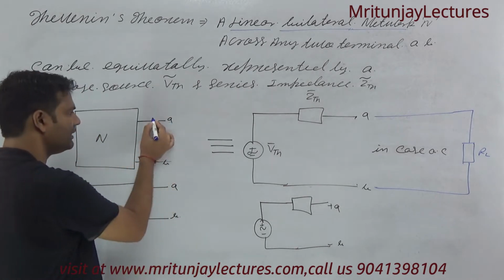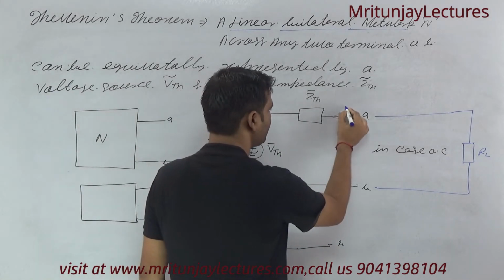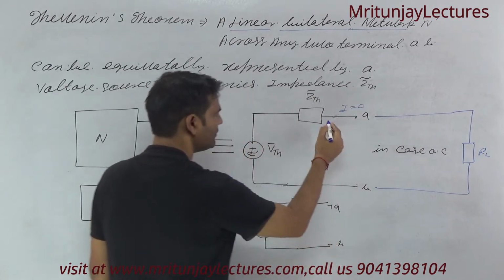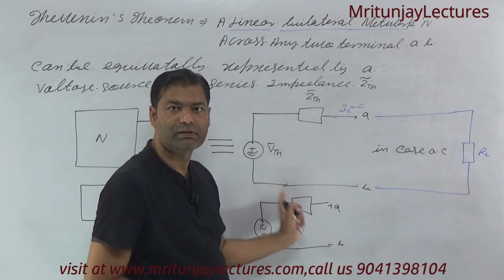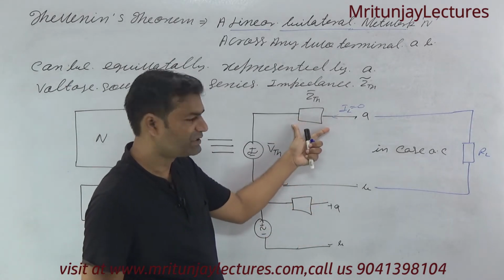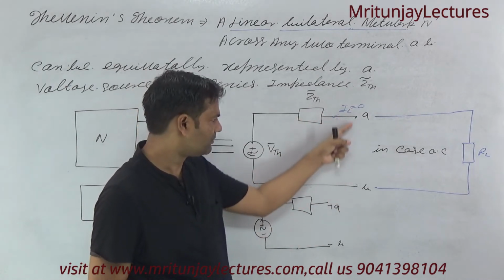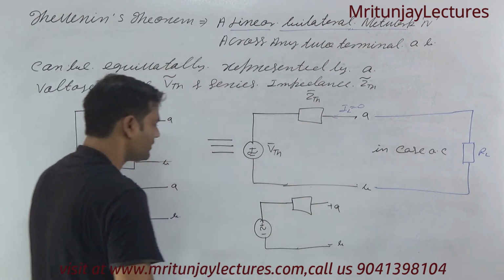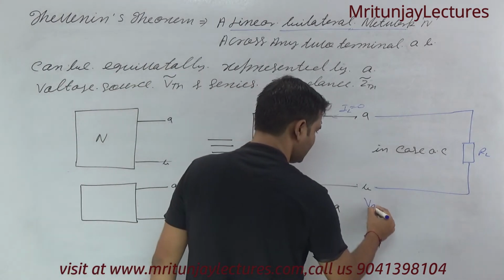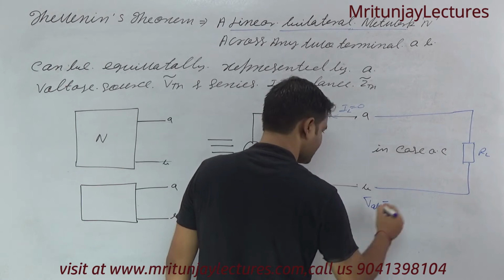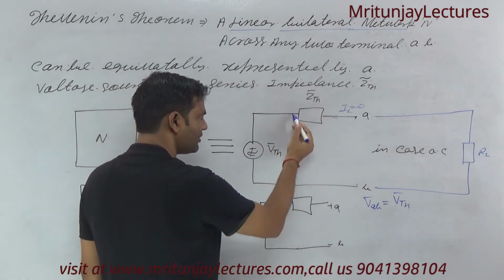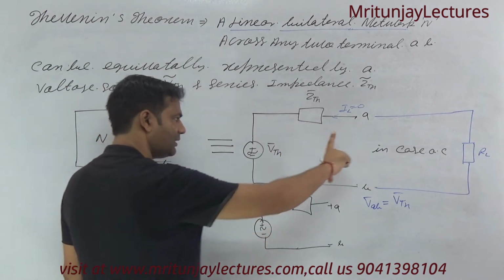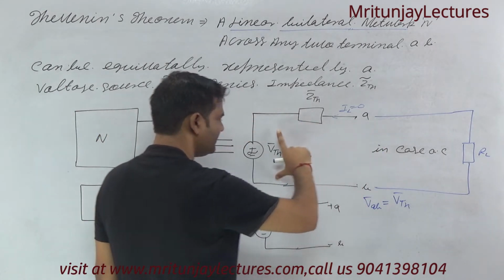It means no current flows here. If no current flows in AB, then the voltage across AB, V of AB, is written as VTH. If there is no voltage drop here, then V of AB will be equal to VTH.